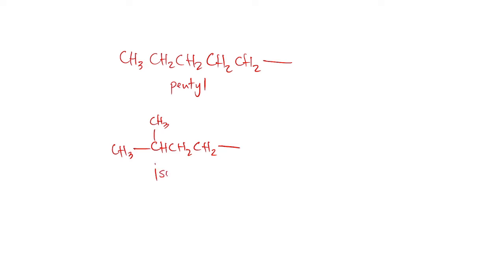So this will form what we call an iso, and we have five carbon atoms. So that means that it is pentyl. So we have here our isopentyl. Okay. So those are some examples of our common alkyl groups that serve as our side chains.